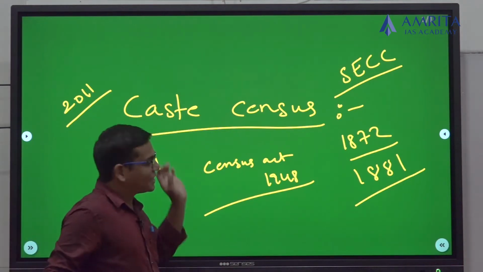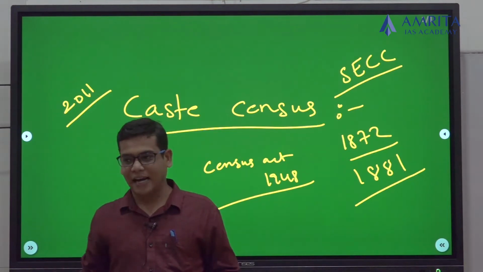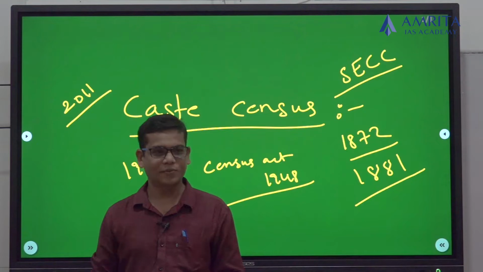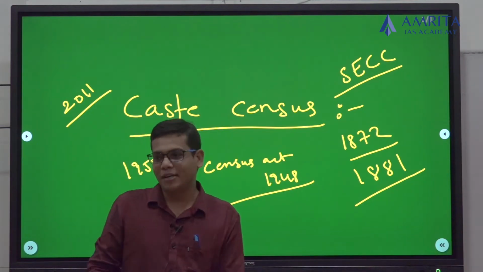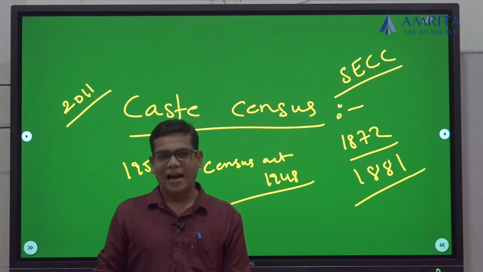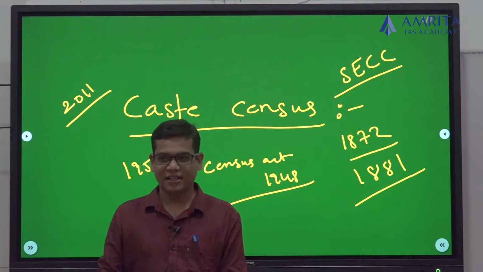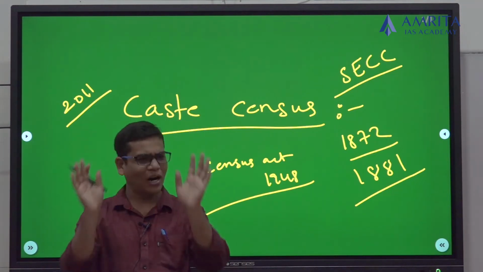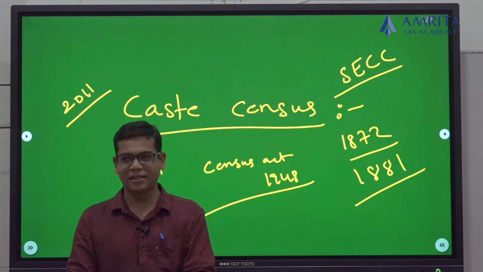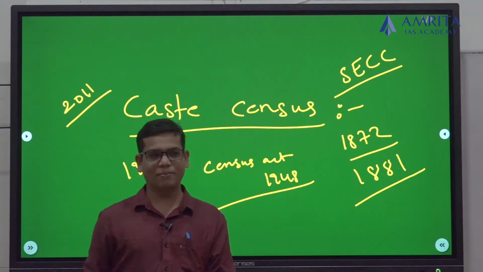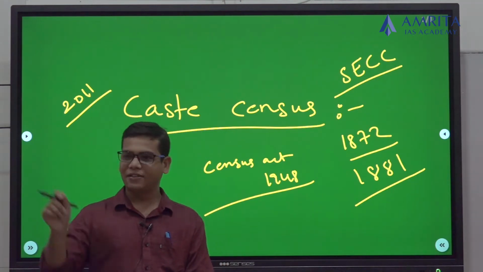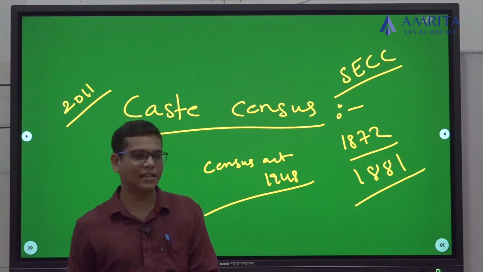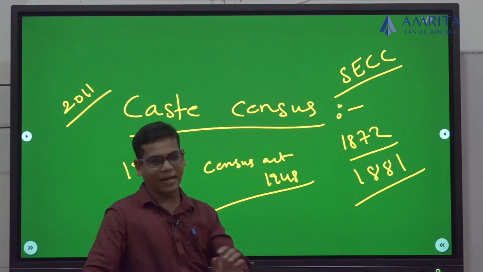But under the Census Act, see, every act has its own rules. I think you are aware. The act cannot be implemented as it is. An act is only a framework. If you just go through a legislation, it's a broader framework. You cannot implement it. But once it is passed by both the houses of parliament, it will go to the executive, and the executive will prepare the rules and regulations according to this act.